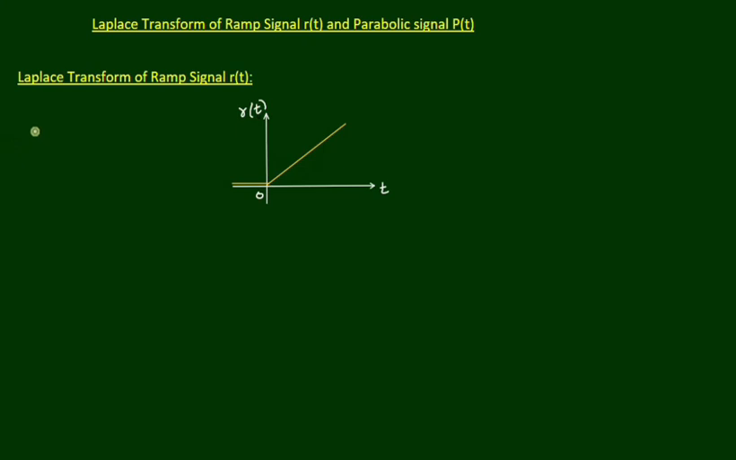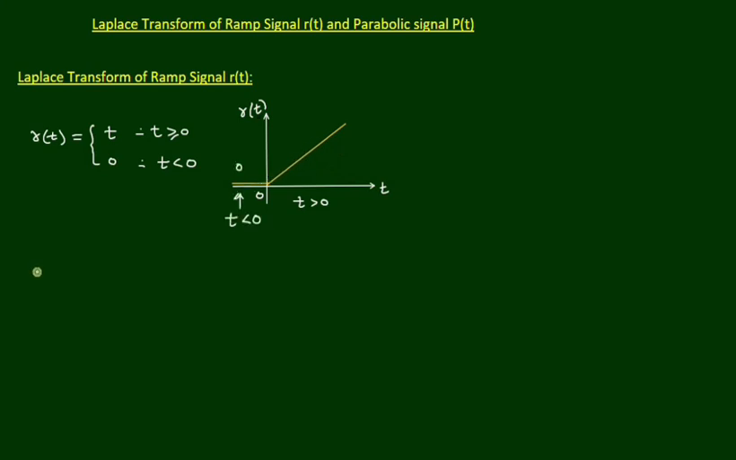So we define it as r of t equals t when t is greater than or equal to 0, and its value is 0 when t is less than 0. So this is the region where t is greater than 0. In this case its value increases with time, so we can write it as t.